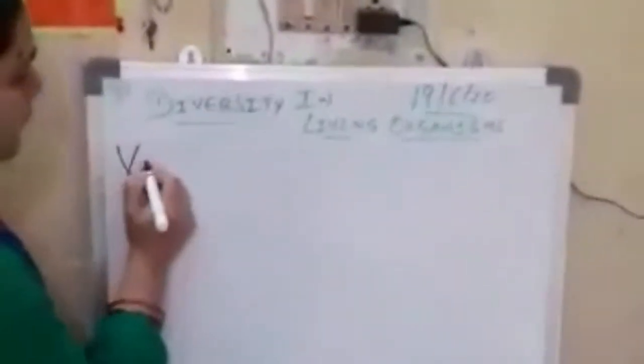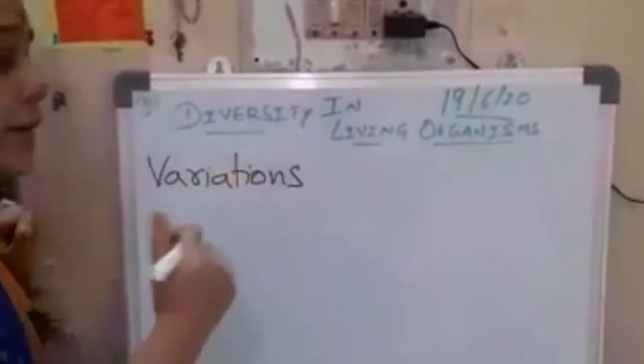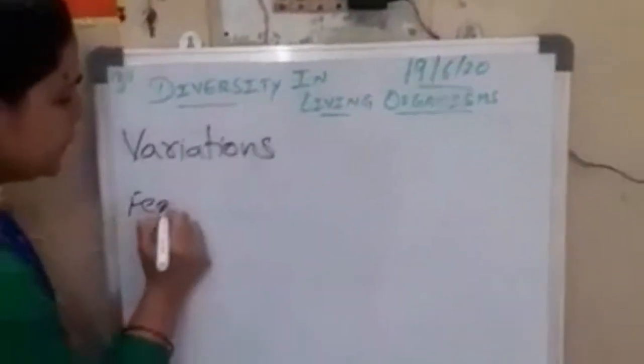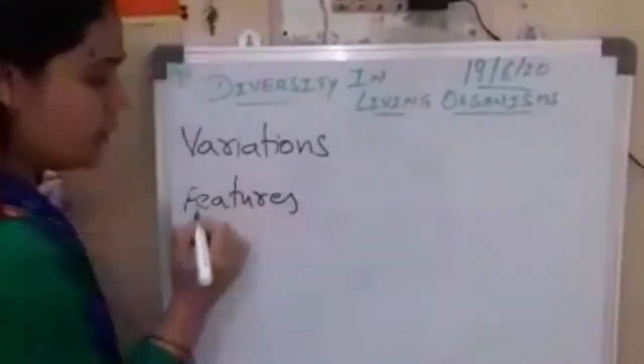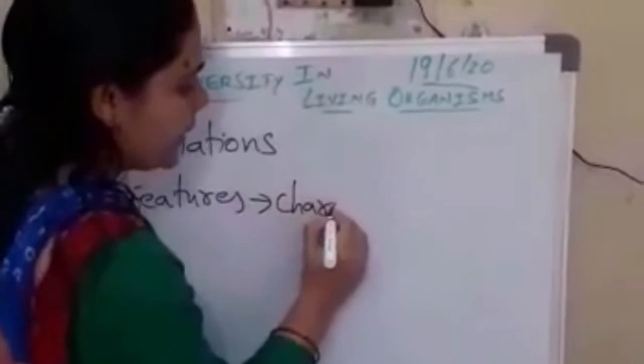The differences come because of their different kinds of features. Maybe their habits, their size, their functions, and maybe even their body structure and design. These differences are termed as variations. What do we call them? Variations. Okay, clear? These variations are nothing but differences in their features, which are also termed as characteristics.